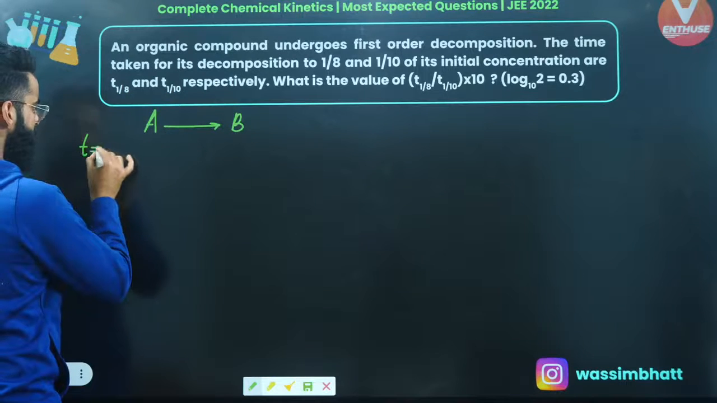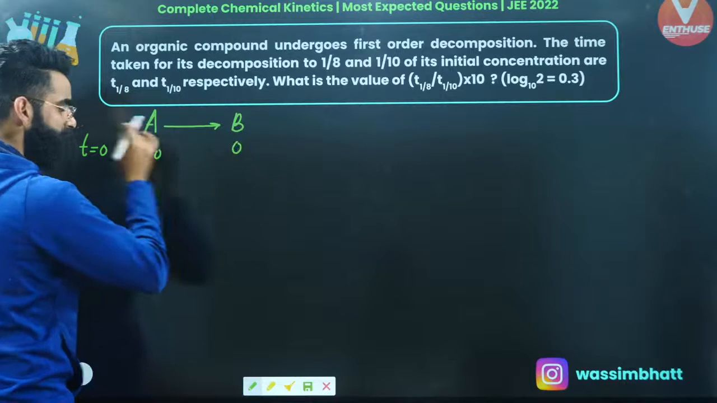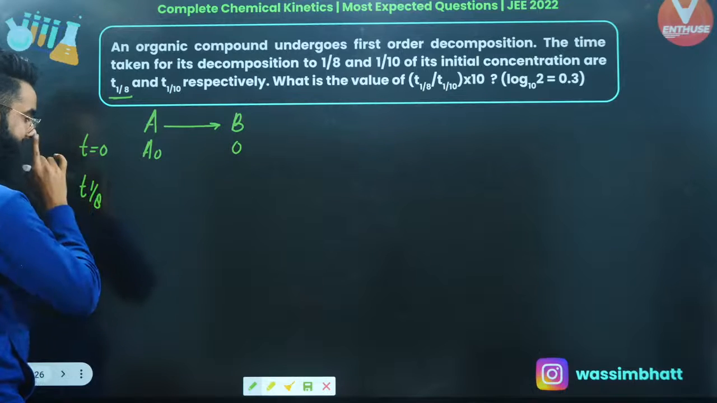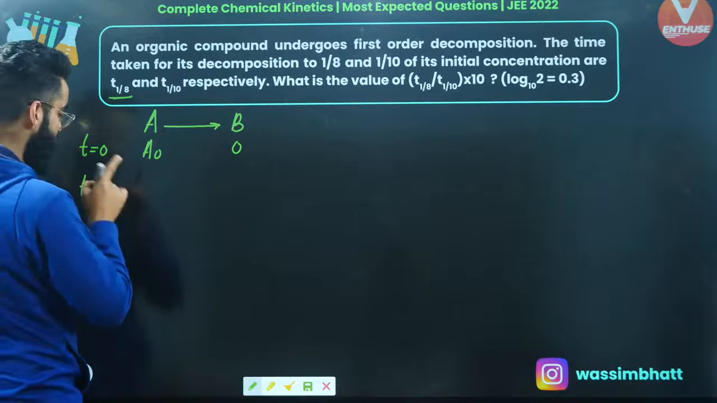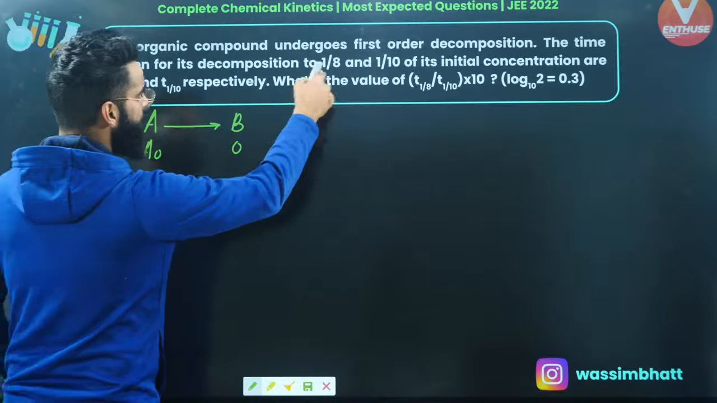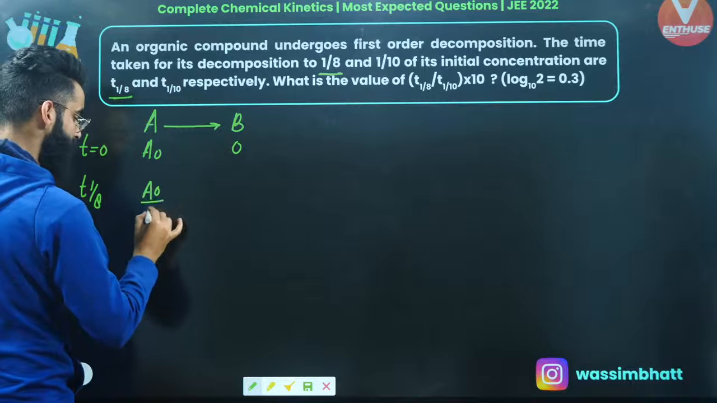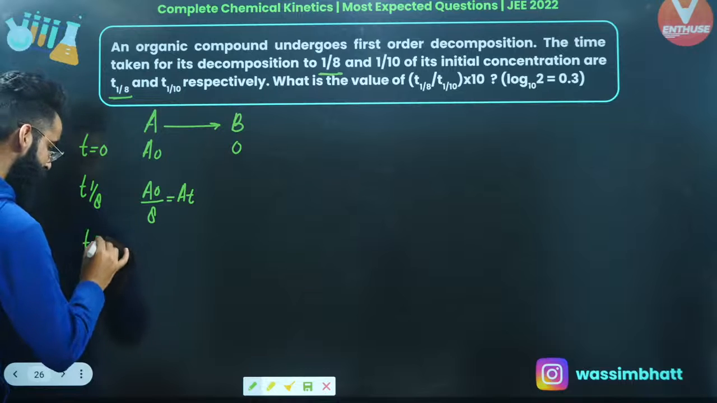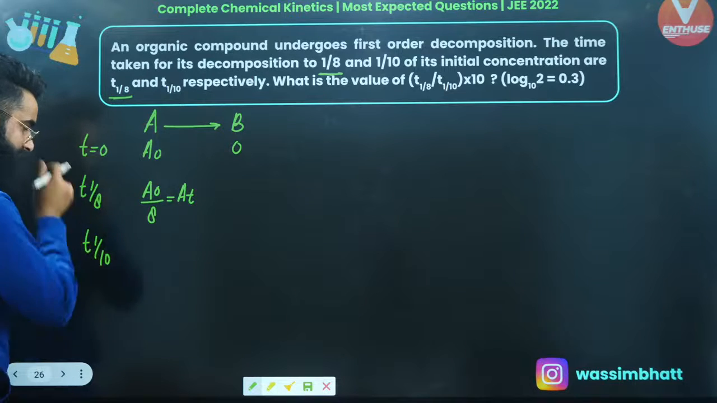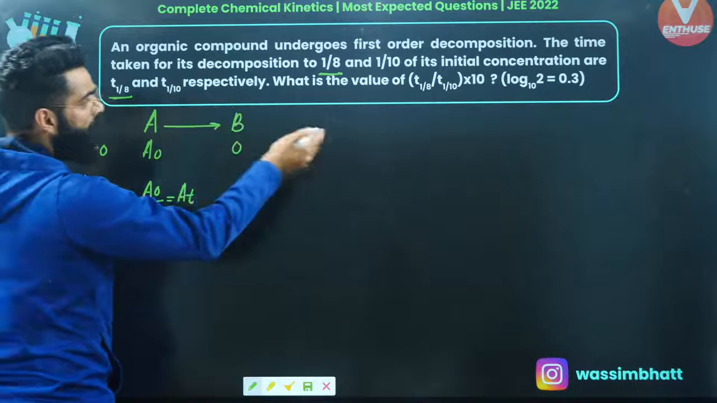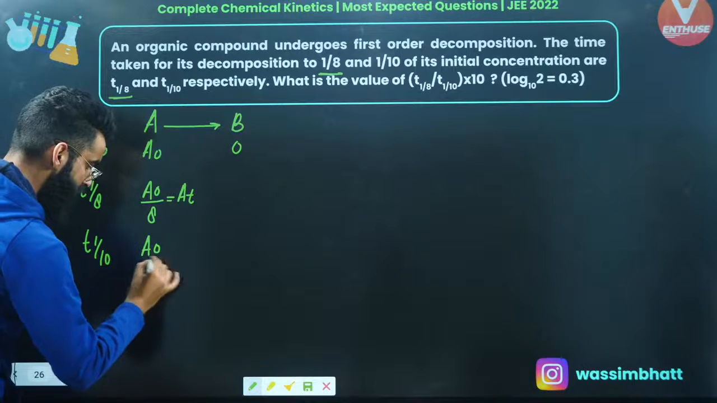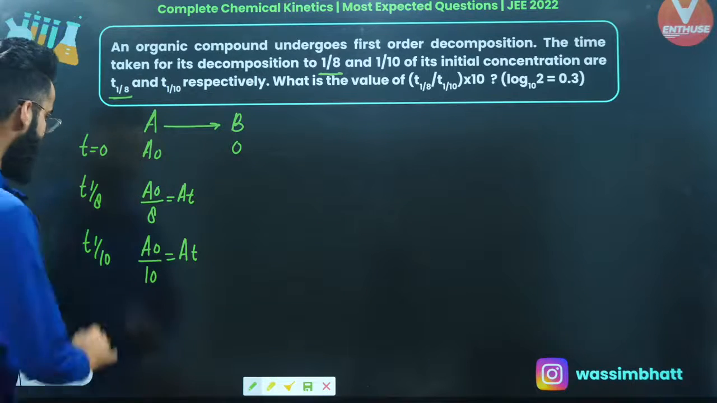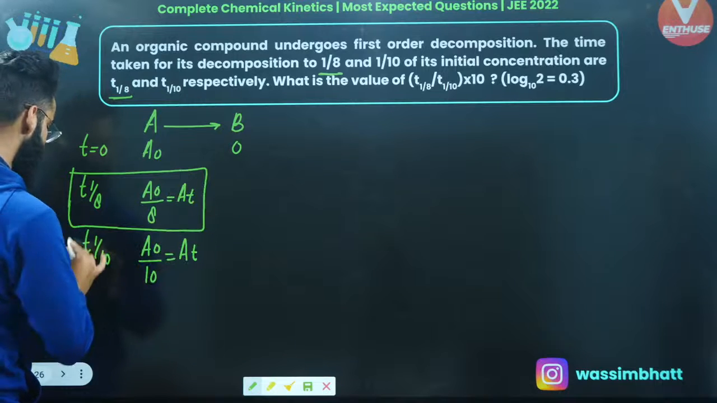Let's say at time T is equal to 0, the concentration of reactant is A0, so absolutely the product is going to be 0, right? Well, as per the question, T1/8 is the time taken for the concentration of reactant to reduce from A0 to 1/8 of A0. That means right now the concentration of reactant left is going to be A0/8, right? And what is T1/10? T1/10 is the time taken by the reactant to change its concentration from A0 to 1/10 of its initial concentration, right? So this is the final concentration of reactant left at T1/10, right? Well, people, these are the two conditions which you got.